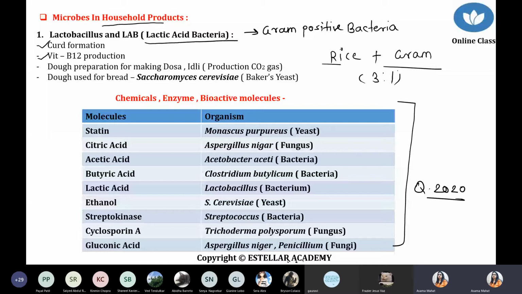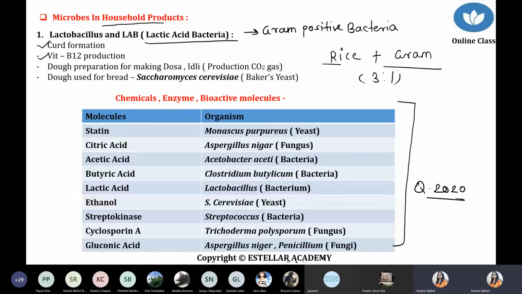Once you prepare that batter, you have to cover it properly, because when you cover it, the dosa batter or idli batter starts the fermentation process. You don't have to add any external yeast or anything. Simply, if you create an anaerobic condition, Lactobacillus bacteria can grow under the anaerobic condition, and they start the process of fermentation.